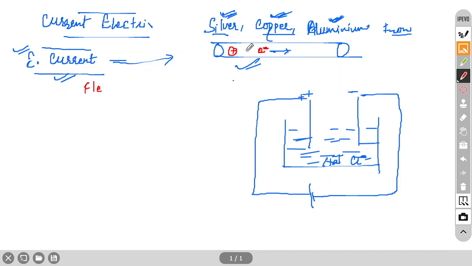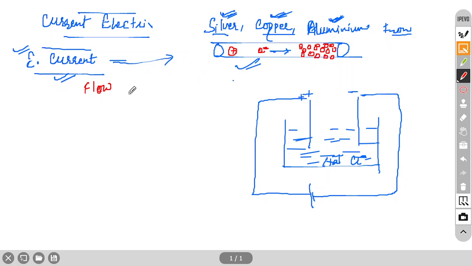Suppose this is a copper wire, and this is made up of small atoms. In the atom, protons and electrons both are there. So why are protons not moving? Only electrons are moving. That is my question. Sir, protons are inside the nucleus. Only electrons are outside. Outside they are loosely bound in case of metals. That's why they can move. There will be a lattice. They can move. But protons will not move.